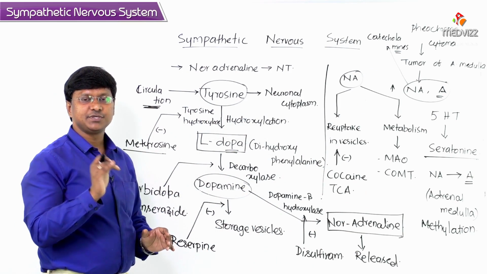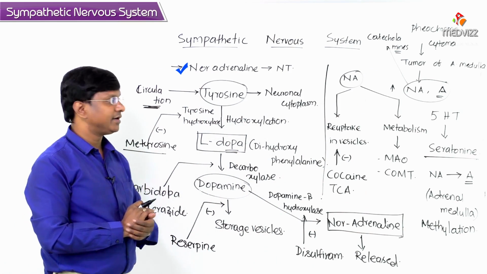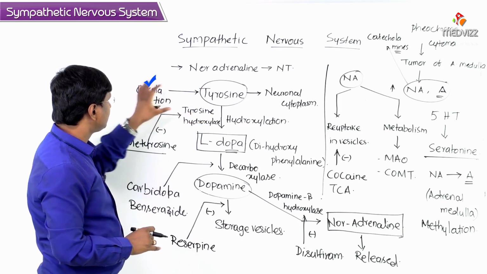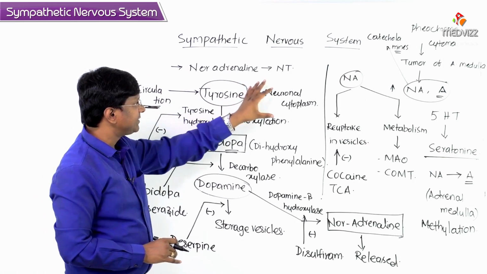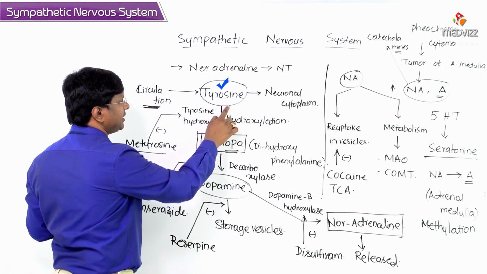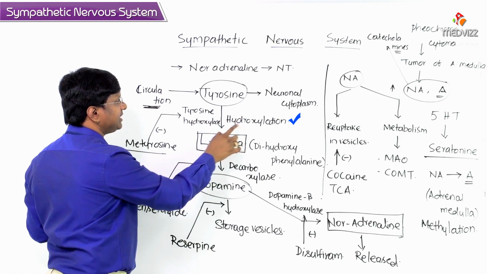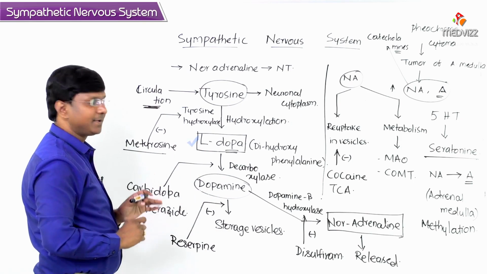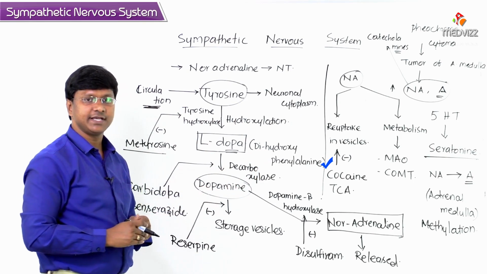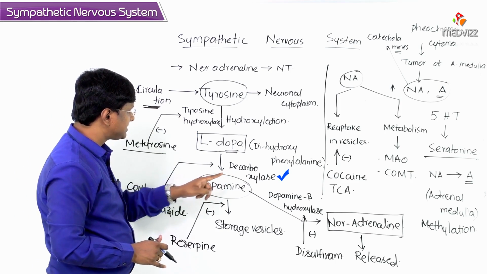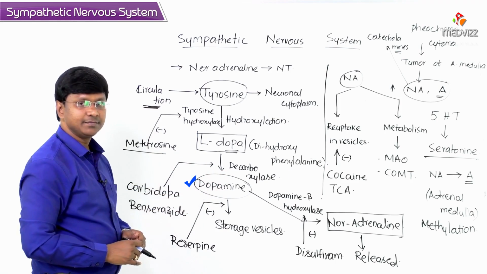The amino acid required for the synthesis of the noradrenaline is tyrosine. This tyrosine, from the circulation, is taken up into the neuronal cytoplasm.